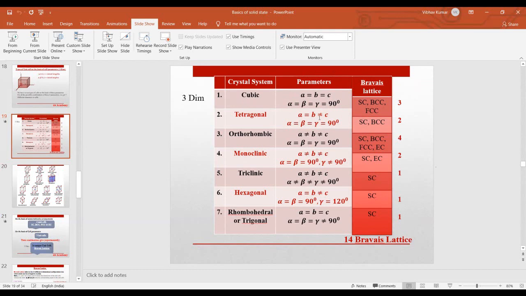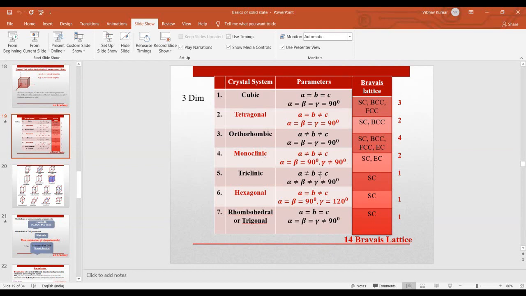If A equals B but is not equal to C, and alpha, beta, gamma are equal to 90 degrees, the structure is known as tetragonal. If A is not equal to B is not equal to C, and alpha equals beta equals gamma equals 90 degrees, it is known as orthorhombic. And if A, B, C are not equal, and alpha, beta are equal to 90 degrees while gamma is not equal to 90 degrees, this is the monoclinic crystal structure.